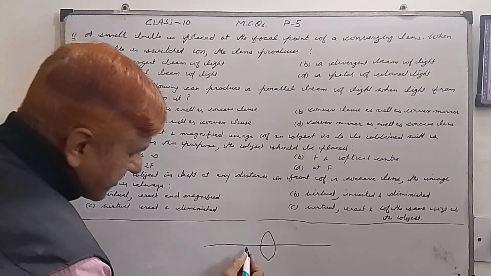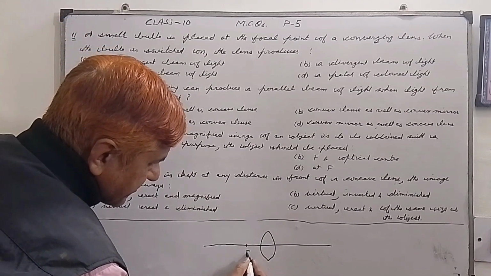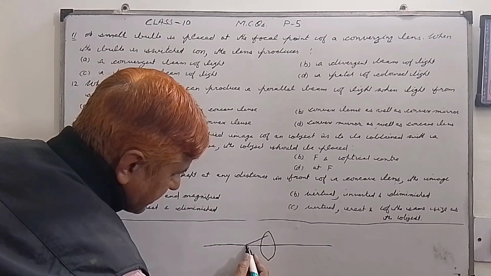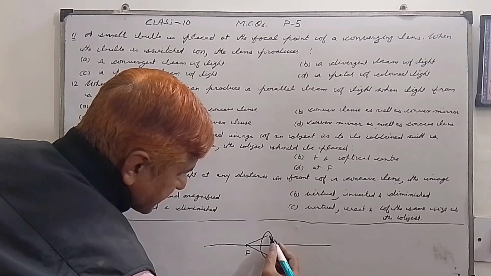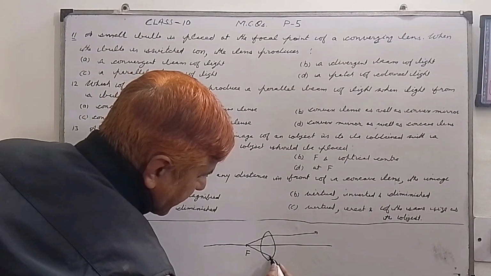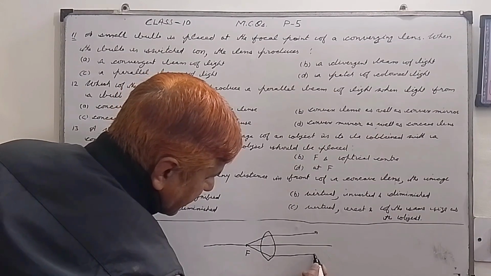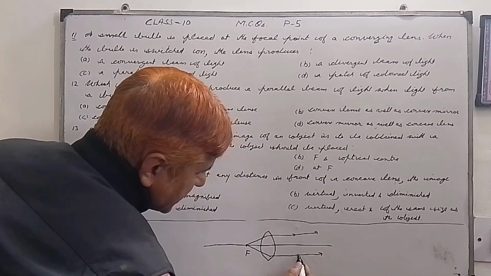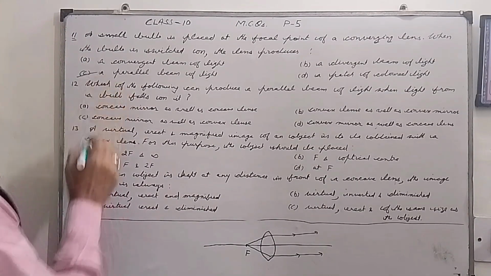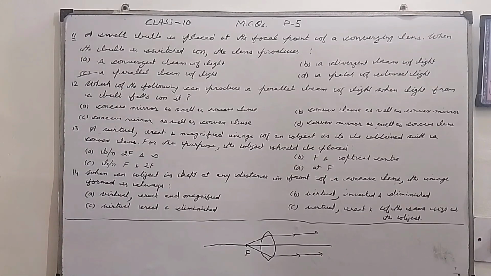So when the bulb is placed at F, it will produce a parallel beam of light. So after refraction, the light rays will become parallel to each other. So our C option is correct here. A parallel beam of light. The lens will produce a parallel beam of light.